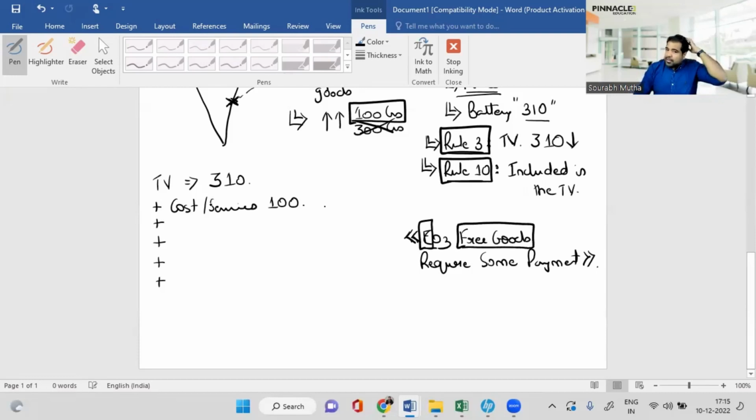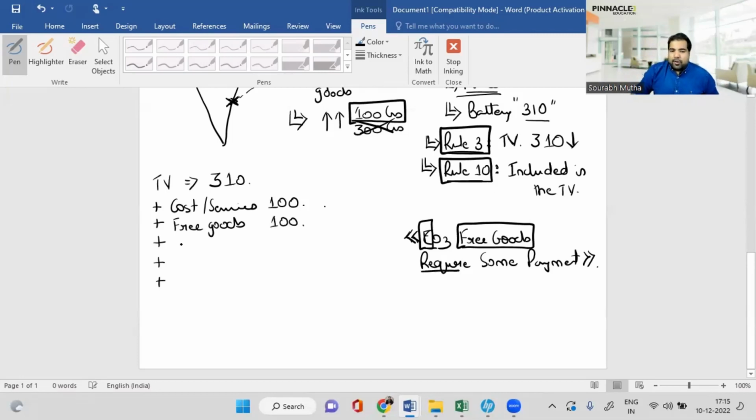Next, free goods. For making these batteries in China, did you provide them something free of cost? Example, a mold or die, etc. Any materials that you have provided them either free or at concessional price, those free goods or concessional goods value also needs to be added, because you have provided them free of cost. That means there is some value which needs to be added.